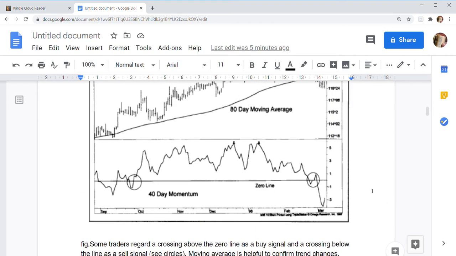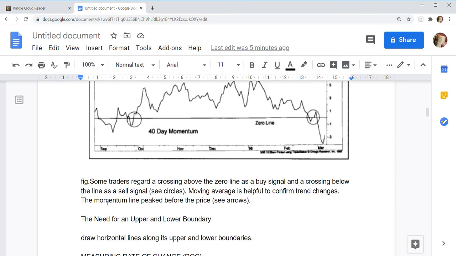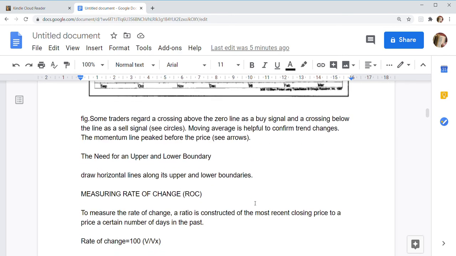So this is about the figure. Then the momentum line peaked before the price. The need for an upper and lower boundary: draw horizontal lines along its upper and lower boundaries.